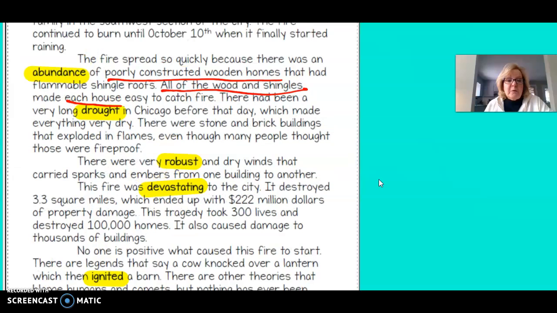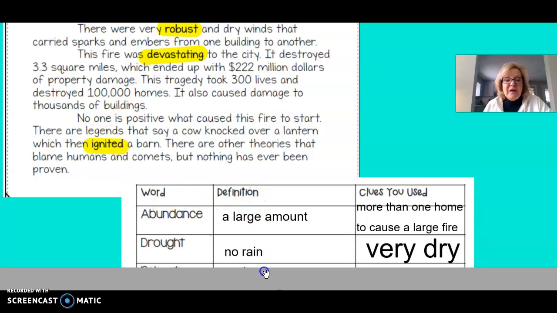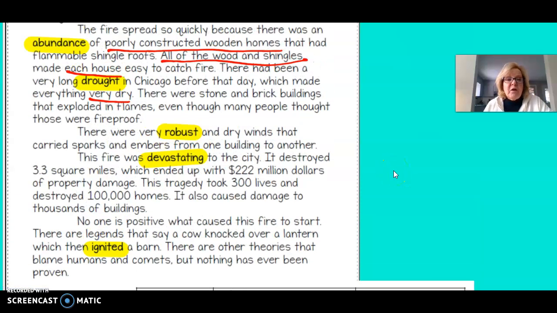So let's continue. There had been a very long drought in Chicago before that day, which made everything very dry. There were stone and brick buildings that exploded in flames, even though many people thought those were fireproof. So I see they have very dry. So I know when it's very dry for a long time, there's a drought. That usually means there has been no rain. And I know that because the author said it was very dry.